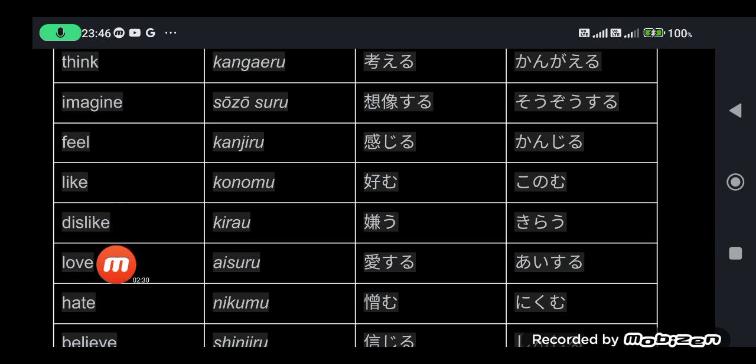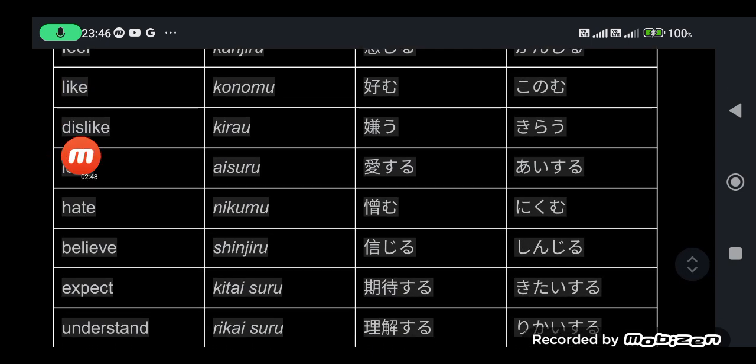Now, dislike, kirau, and the noun form for kirau is kirai. Okay, love, aisuru. Hate, nikumu, and the noun form for nikumu is nikumi.